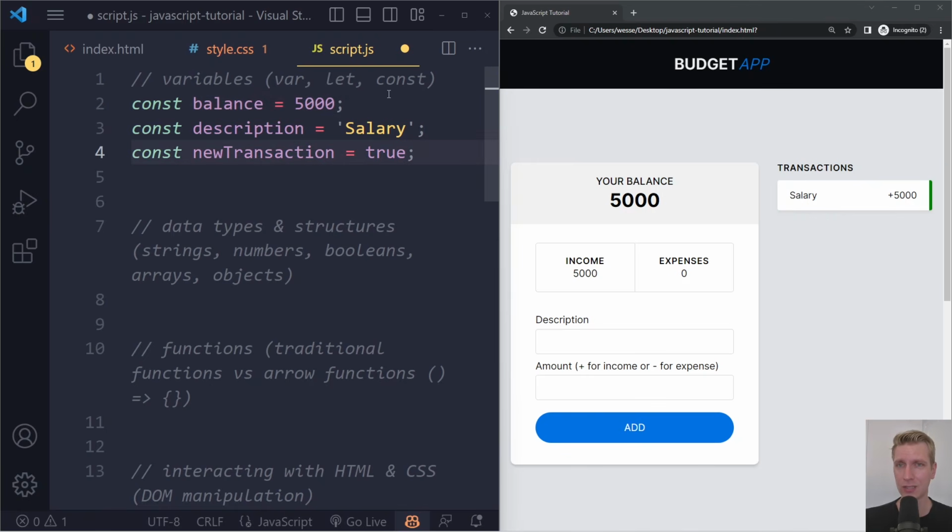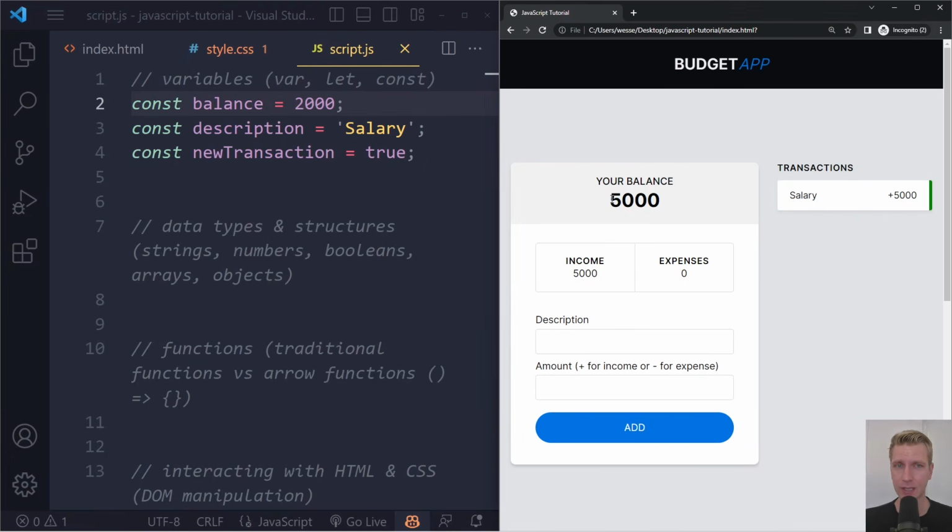Line by line, sequential, also called synchronous in JavaScript. Now, what can we do with this? Let's actually try doing something crazy here in our app. How can we now sort of interact with this? Well, what we could do, for example, let's make this balance not 5,000, but let's make it 2,000.